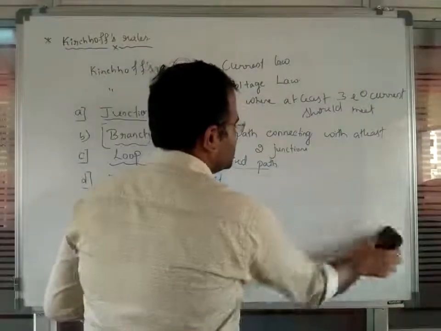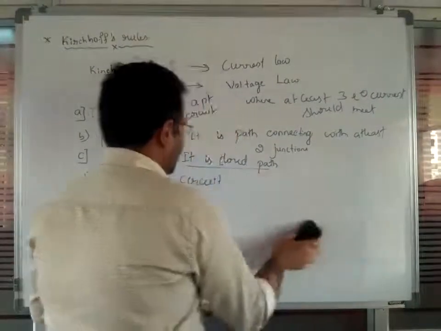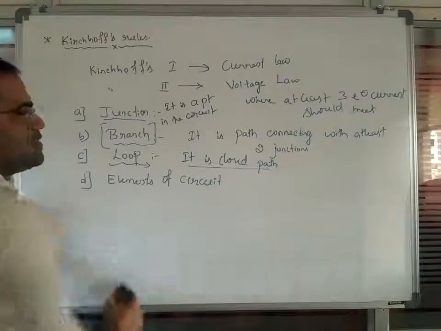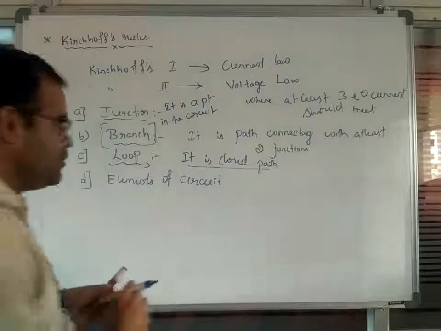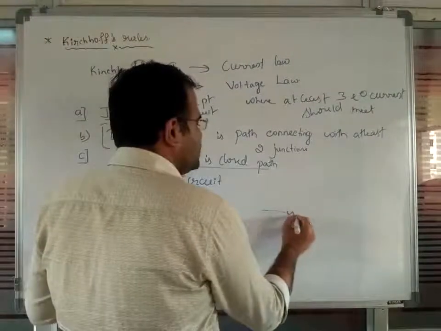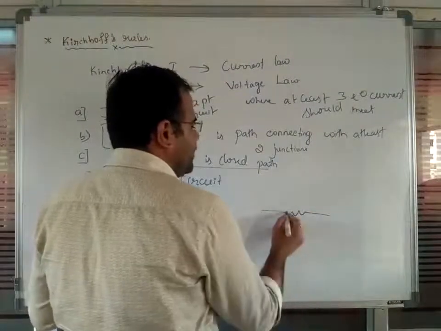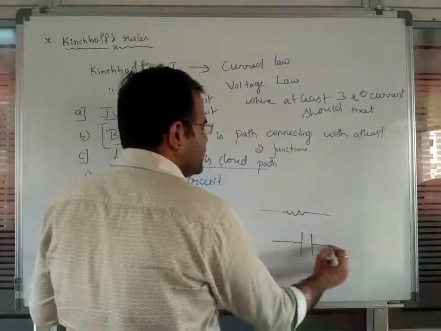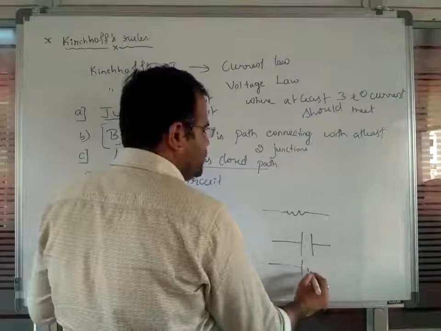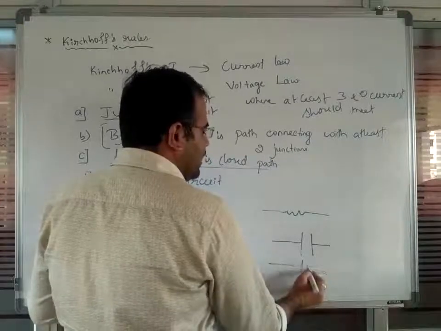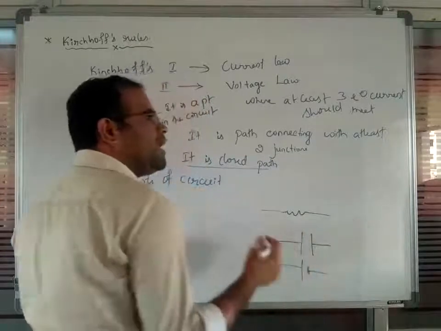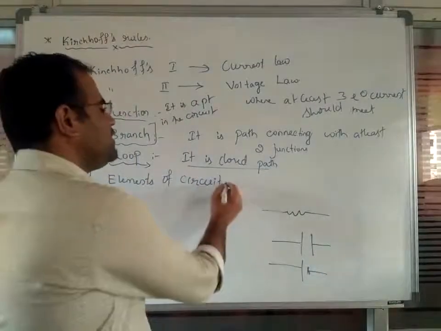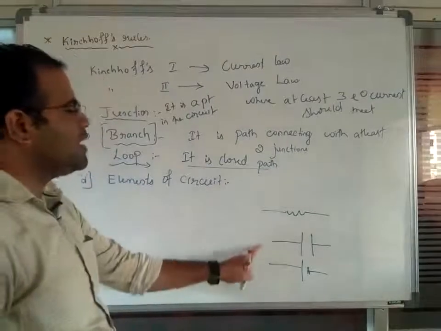Now, if you are going to observe a loop, next are the elements of the circuit. What is the meaning of elements of the circuit here? For example, in one circuit we can use a resistor. In one circuit we can use a capacitor. In any circuit we can use a cell, and like this we can use many elements, or whatever components are present in the circuit. So we are going to call these the elements of the circuit.